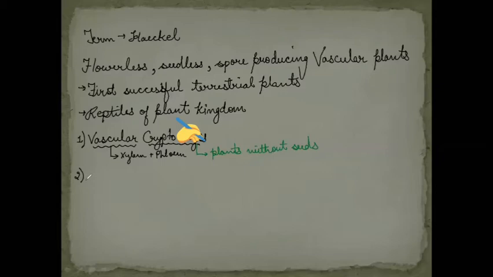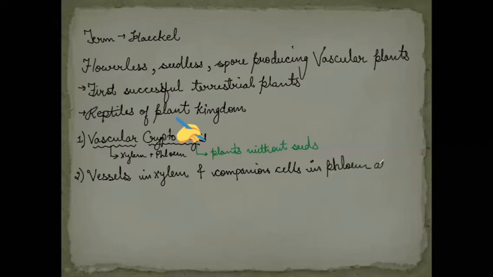Out of the 4 elements of the xylem, one important element is vessels. These vessels in xylem are absent in pteridophyta, and similarly in phloem, one important element is companion cells. Companion cells in phloem are also absent in pteridophyta.